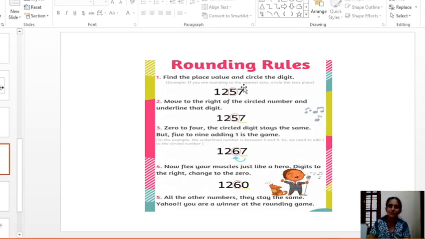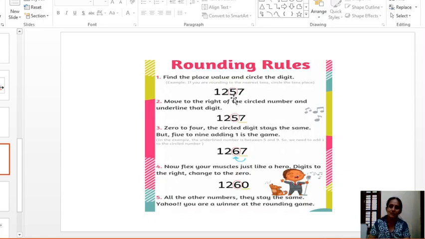Here we have taken a 4-digit number. It is 1257. Now which place do you have to round off to? We will begin with the smallest place, tens place, now. We have to round off the number to tens place. Encircle the digit for which place you have to round off. It is tens place here.